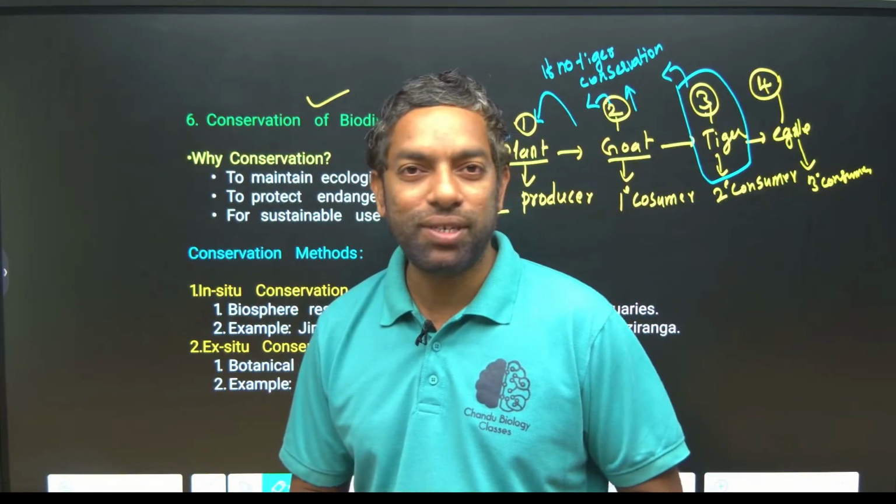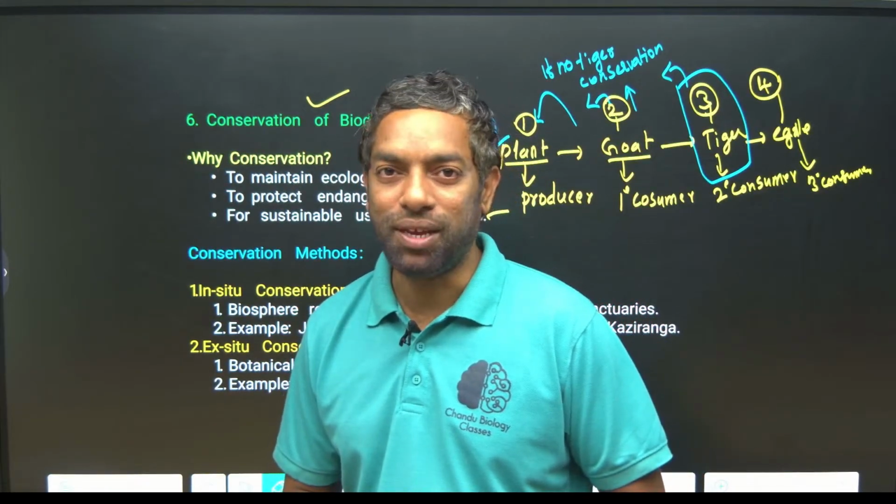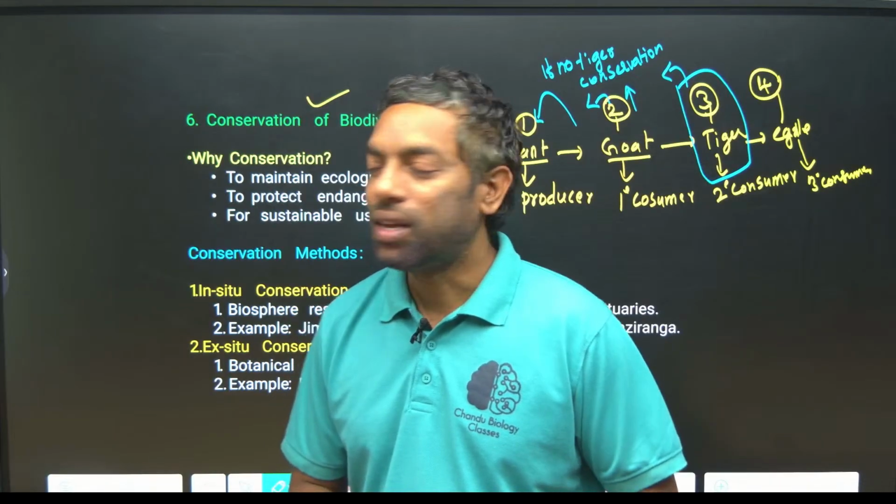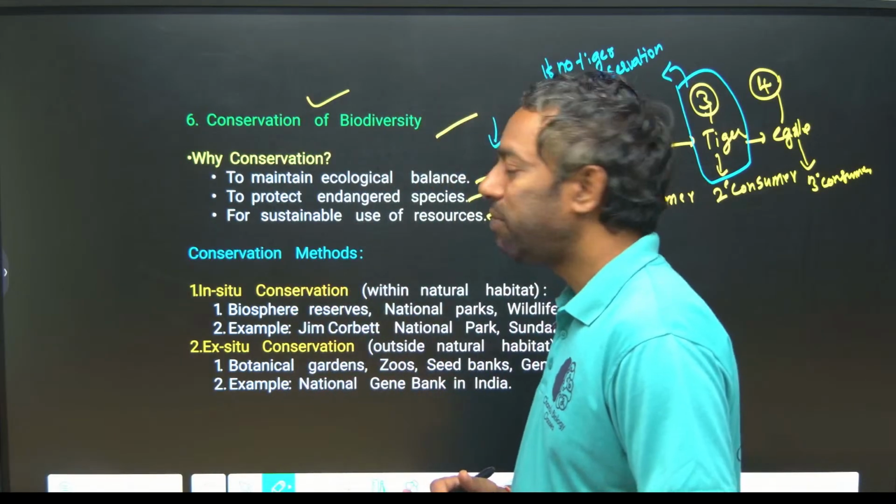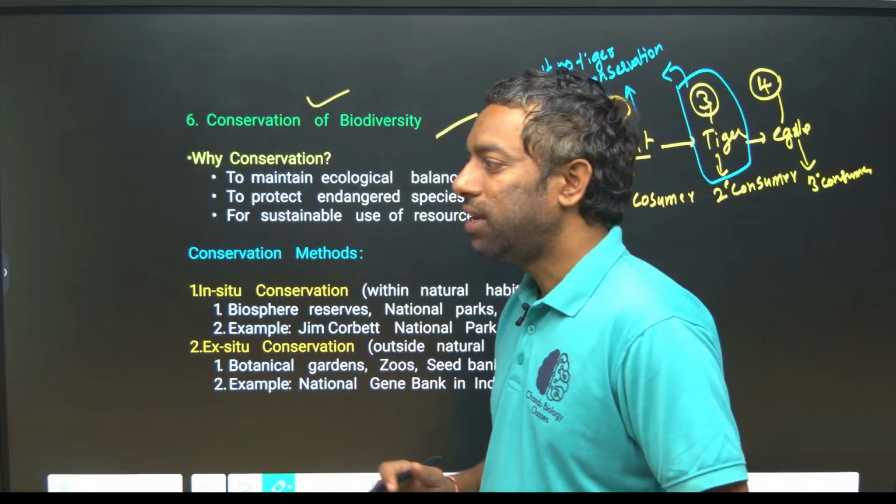There is no artificial intelligence to secure us from global warming unless we conserve biodiversity and ecosystems.